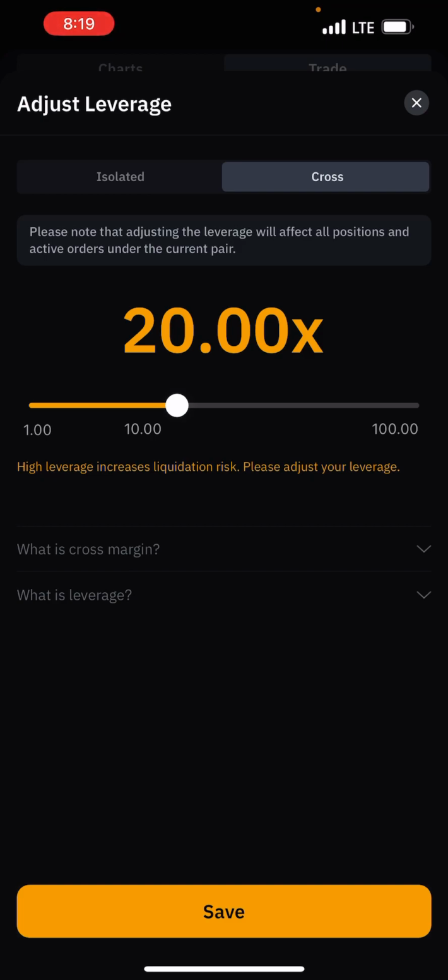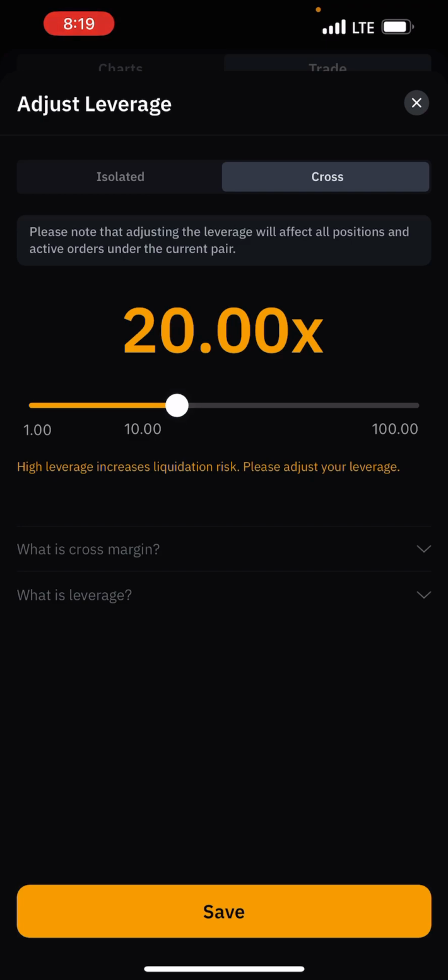Now we have cross. The cross will give you a far liquidation, and it also has its own advantage and disadvantage. The advantage is that it gives you a far distance of liquidation, and if the market is going against you, you start extracting money from your wallet, and if the money eventually touches liquidation, it's going to take all the money you have in that derivative wallet.